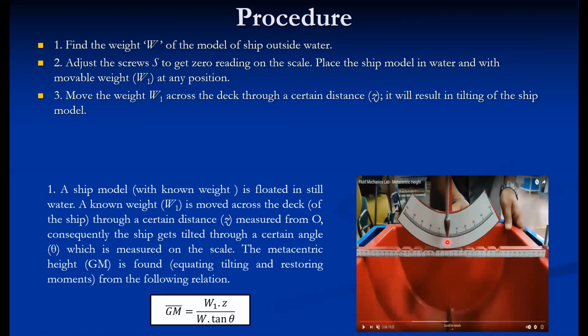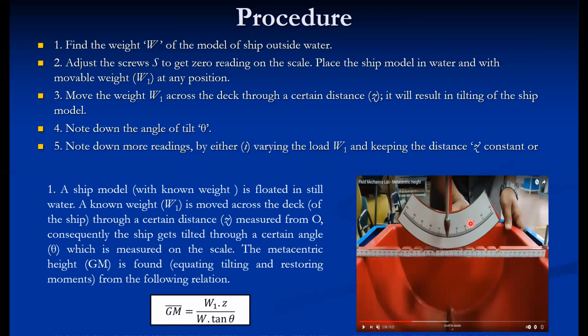Now move the weight W1 across the deck through a certain distance Z1. It will result in tilting of the ship model. For that tilt position, measure Z, because W1 and W are already known to us. Note down the tilt angle theta. Note down more readings either by varying W1 and keeping the distance Z constant. So that is one method. You can use multiple weights.